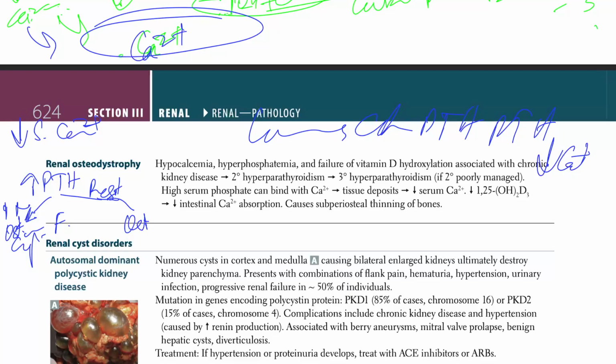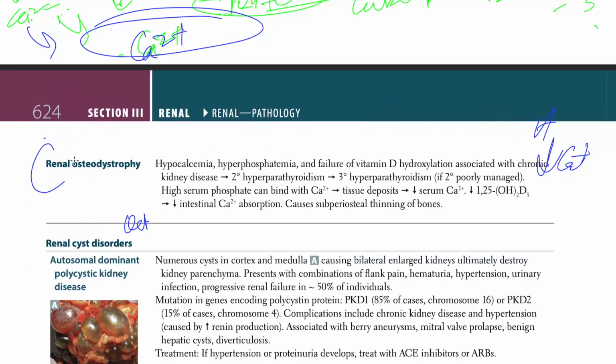Okay, so that's what we have for renal osteodystrophy, renal disease causing bone disease by causing secondary and tertiary hyperparathyroidism, and due to the fact we have low calcium and all that. So that's the renal osteodystrophy.